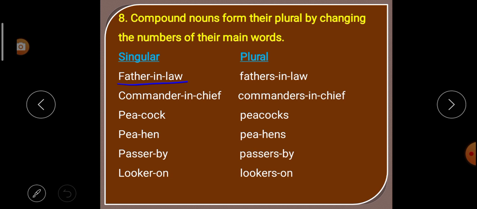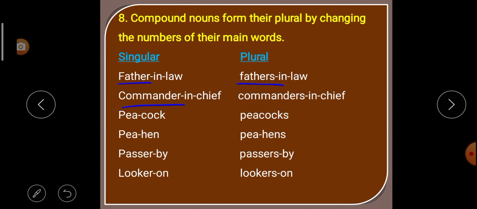Look here. Father-in-law. In this noun, what is the main word? Father is the main word. So by changing this main word, we can make it from singular to plural. Look at the plural form. In singular form it is father, but in plural form it is what? Fathers. Next, look here, commander-in-chief.